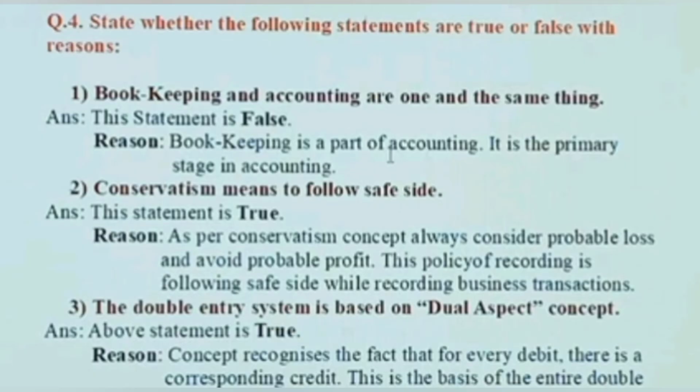Question number four. State whether the following statements are true or false with reason. First, bookkeeping and accounting are one and the same thing. Answer: this statement is false. Reason: bookkeeping is a part of accounting. It is the primary stage of accounting.